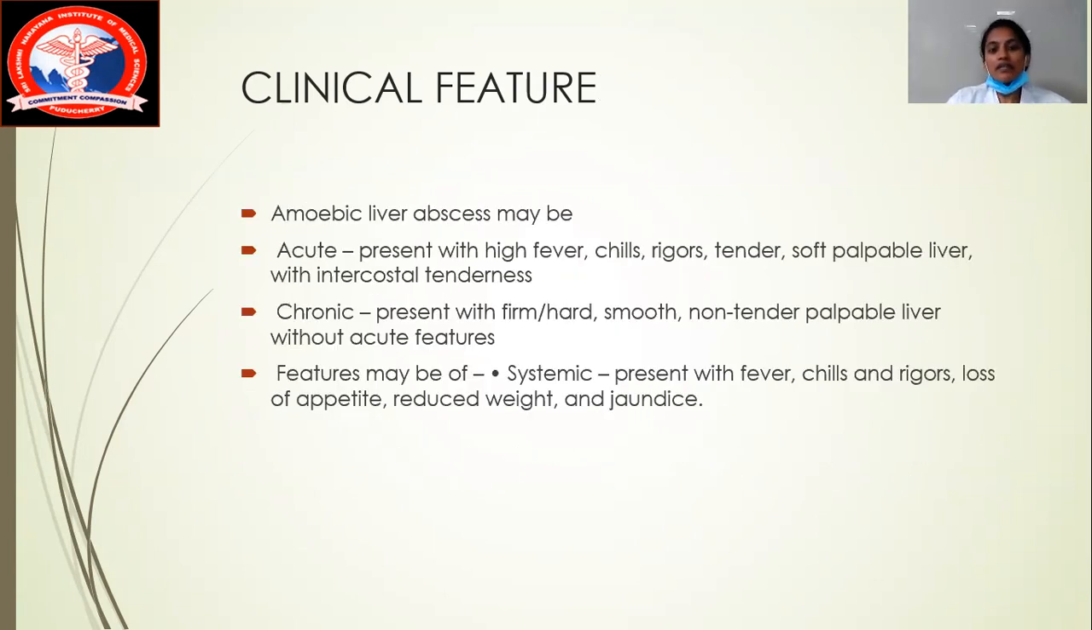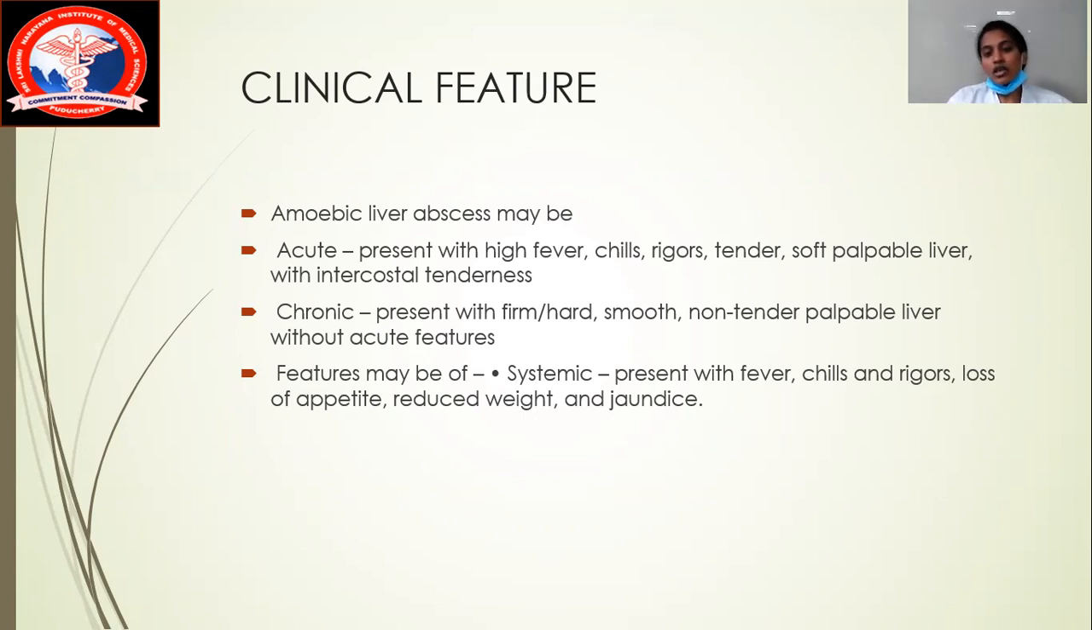So therefore, in clinical features, I'll always think about two things in amoebic liver abscess. Primary can be acute and secondary will be chronic. In primary, the patient has an acute amoebic liver abscess. Therefore, the patient presents with high fever, chills, rigor, tender and soft palpable liver with intercostal tenderness. Okay. In chronic, we'll always think about the patient presenting with firm or hard consistency, smooth, or else the patient will have a non-tender palpable liver without any acute features.